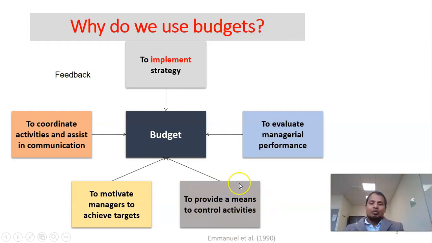Third, to provide a means to control activities. Budget can help us to control the activities of the organization. For example, we have a budget of purchasing 20,000 pounds of material this month.